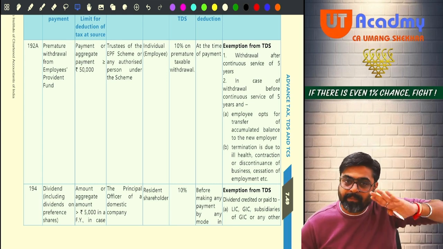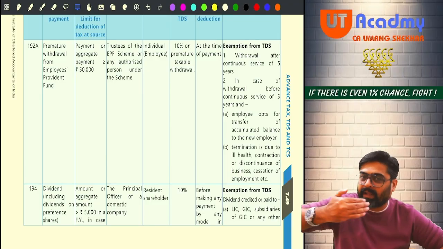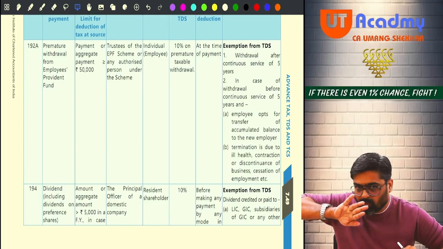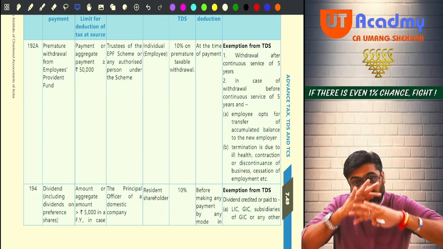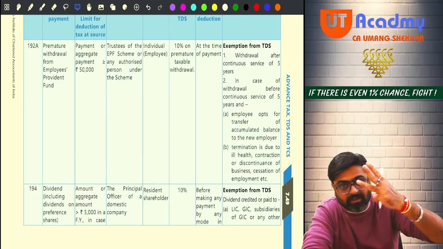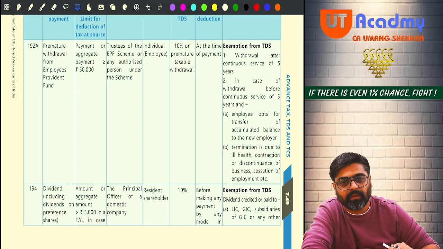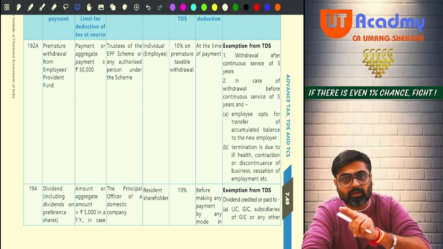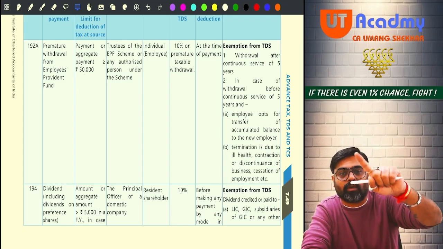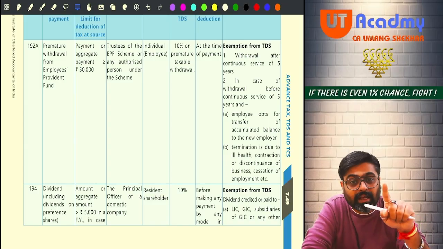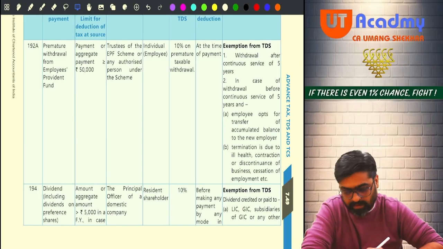But that entire premature withdrawal is not taxable. Out of that, employee's contribution will be ignored. That is not your income. But the balance part is taxable. The balance 3 amounts are taxable: interest on employee's contribution, employer's contribution and interest. On that taxable amount, the TDS will be deducted.